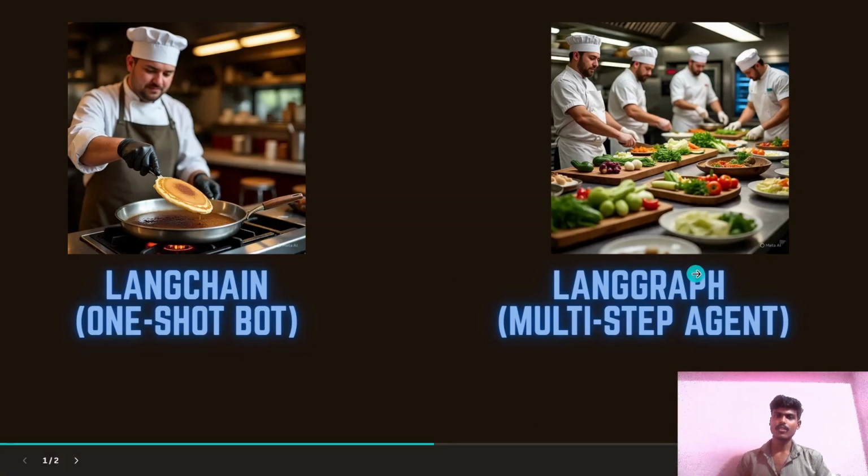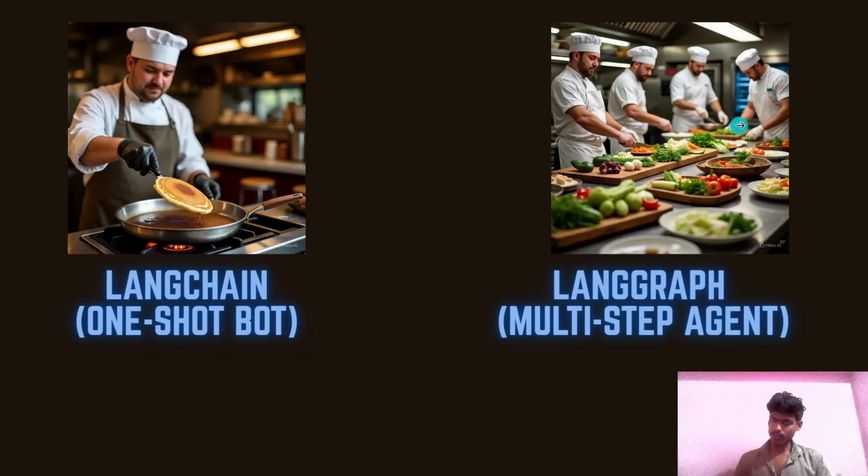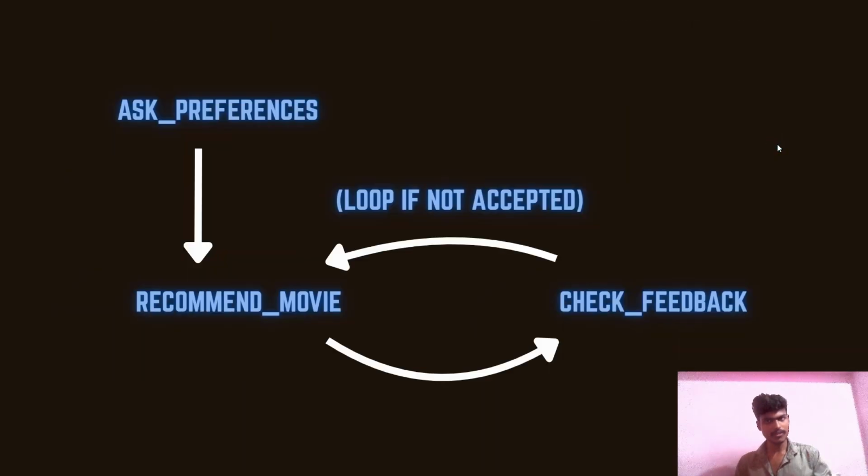LangGraph, on the other hand, is like a kitchen of multiple chefs. Each chef is like a node, and each node has its own specific job. One asks your preferences, another one recommends you a movie, another one checks the feedback given by you, and all of them talk to each other. The bot actually remembers your preferences and adapts dynamically.